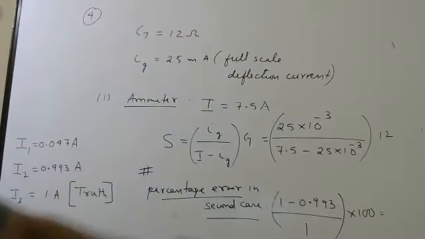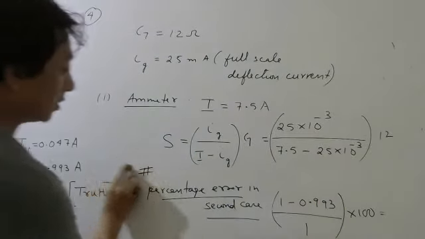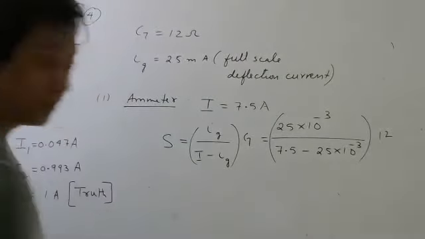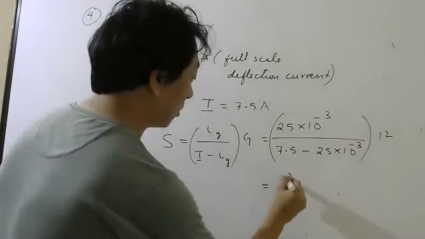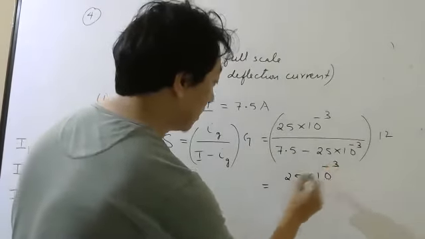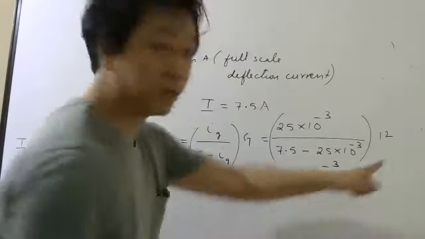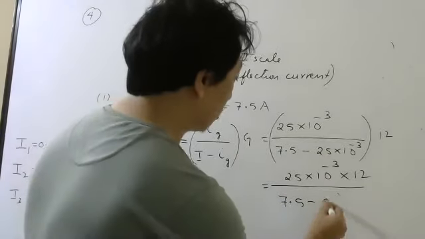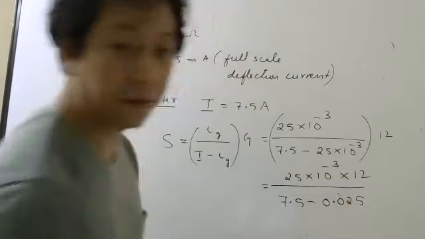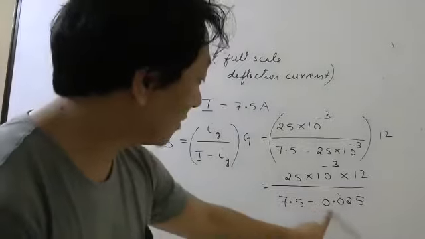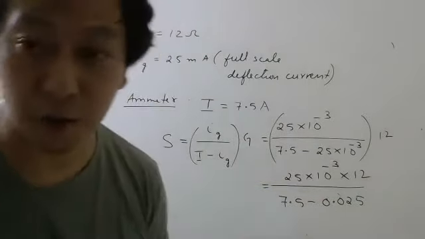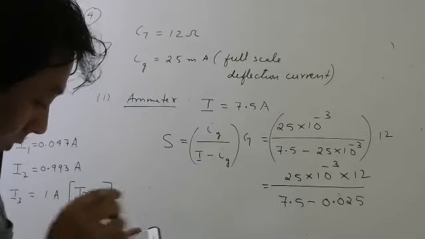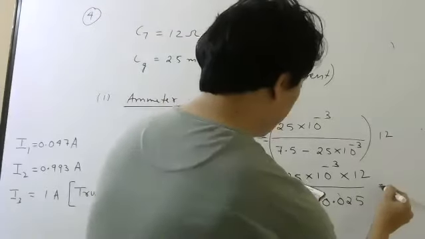Now in the denominator you have to be super careful. Don't subtract 7.5 and 25. First write this as 25 into 10 power minus 3 into 12, and here write 7.5 minus 0.025. Just divide 25 by 1000. Do the calculation. You should get 0.04.